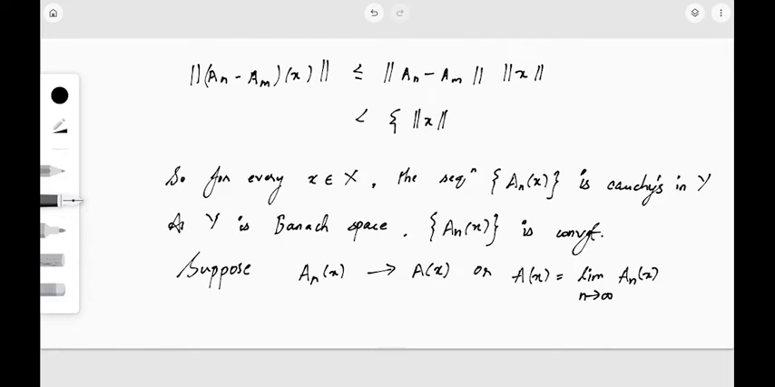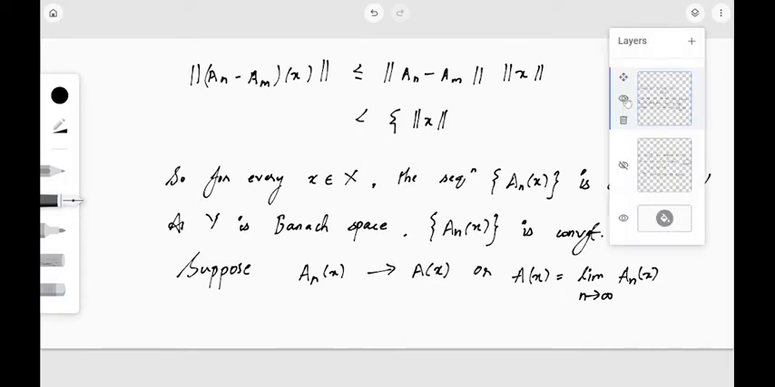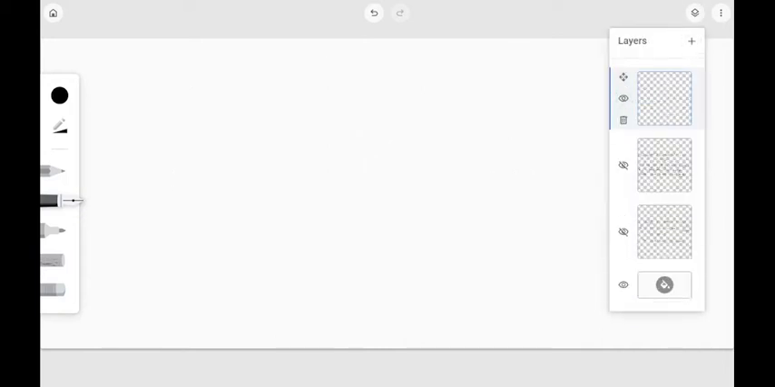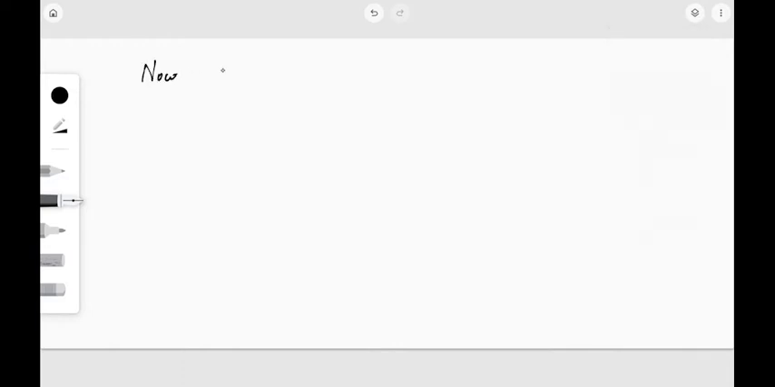I hope this much is clear. Now I'm going to try to prove that this A, that is the limit of this sequence, is a bounded operator. If it is a bounded operator, then it will be an element of L of X,Y. So let us see how we can do that.